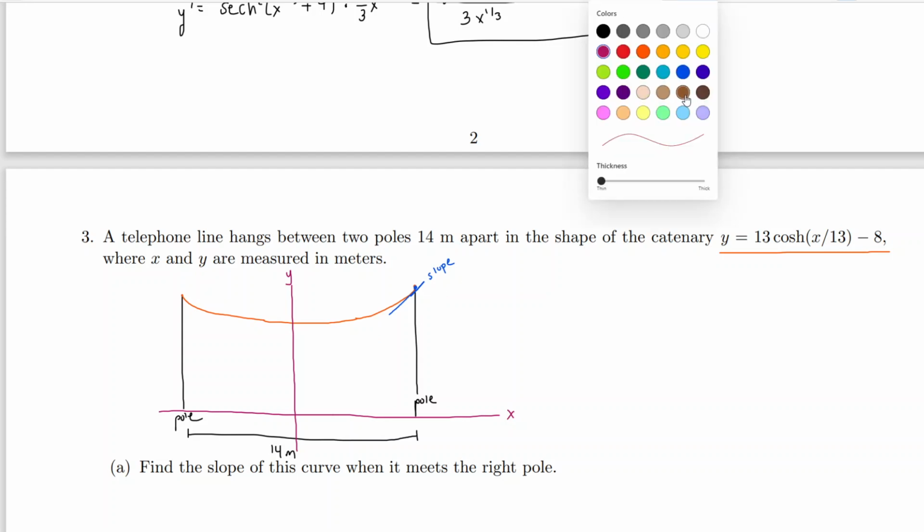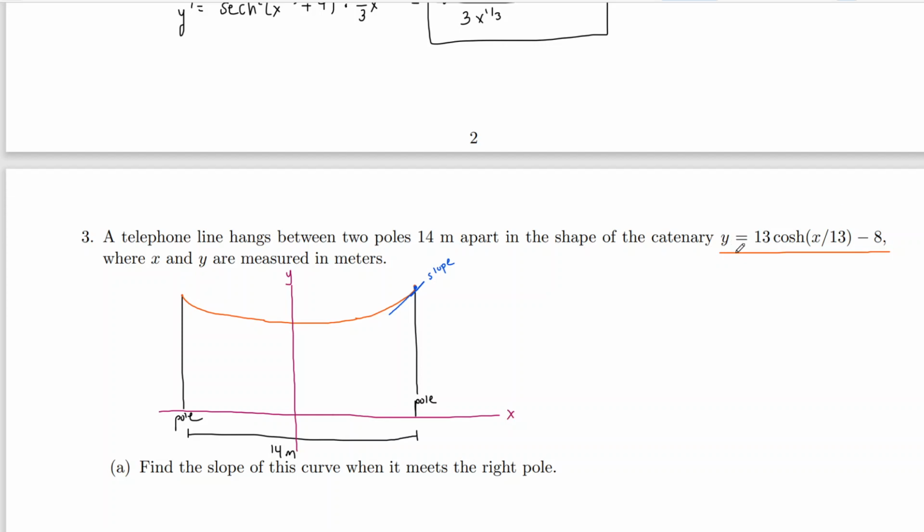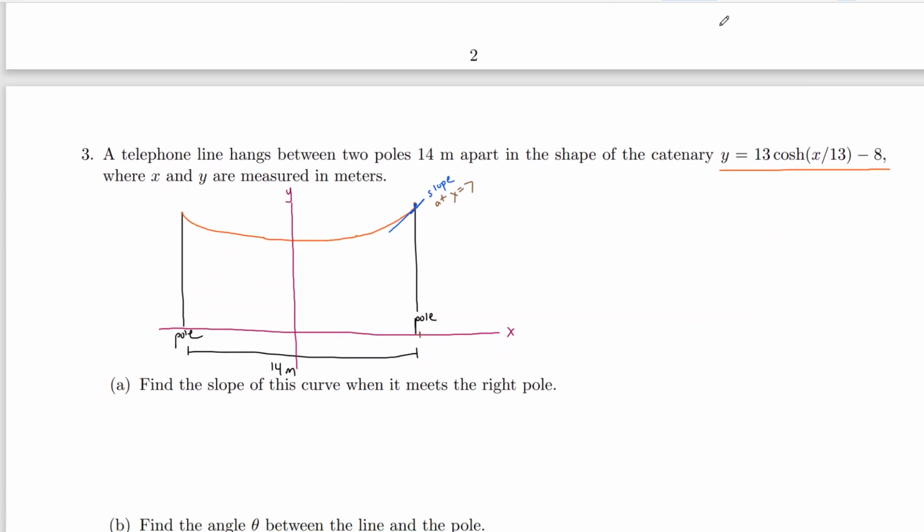Well, when we figure out the slope, we're going to get dy over dx. It's going to have an x in the formula, and we have to plug in an x value. What's the x value at this point? Since this whole thing is 14 and this is cutting it in half, this is at x equals 7. We go 7 to the right and 7 to the left to get to each side. So we're going to figure out the slope by taking the derivative and plugging in x equals 7. All right, that's the first part.